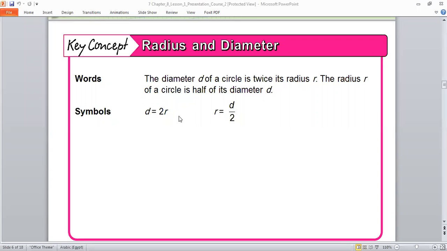Diameter is double the radius. So the diameter here is double the radius. So the radius here is equal to what? Half of the diameter. It means you are equal to half of your dad. Again, if the diameter is double the radius, the radius is equal to half of the diameter.